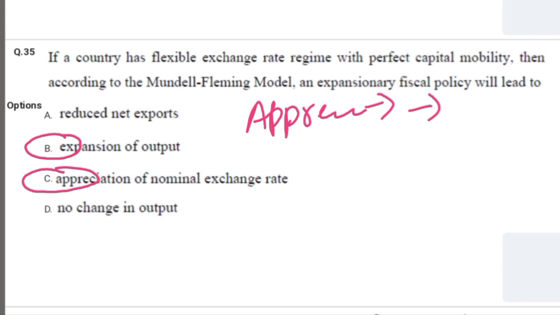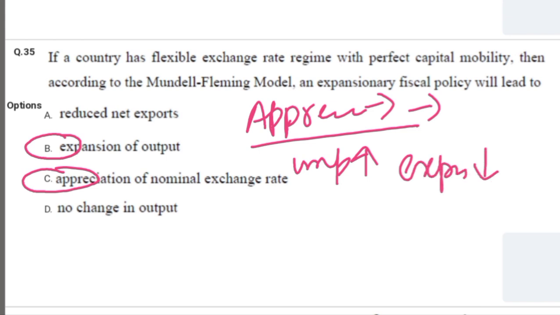effect would be that with appreciation of the currency, imports will increase and exports will decrease. So the IS curve will shift back to its original position. So there will be no change in the output and interest rate in the final outcome.